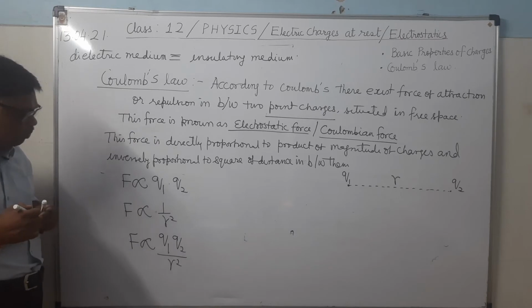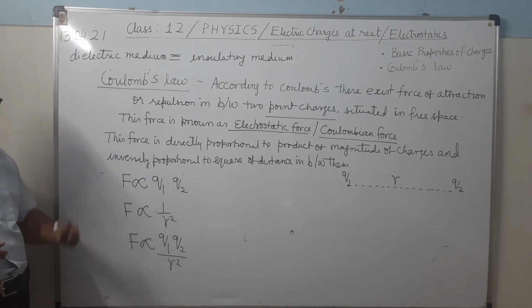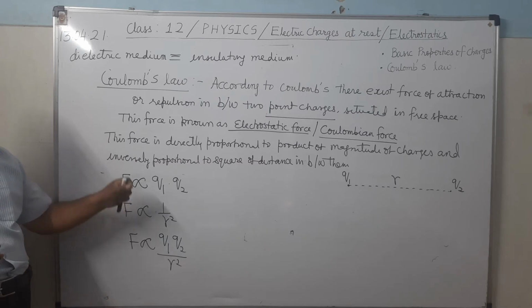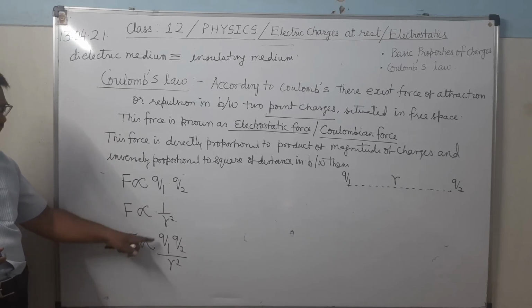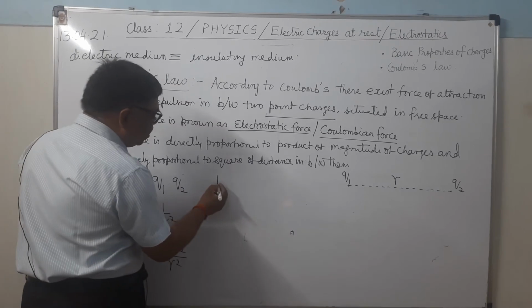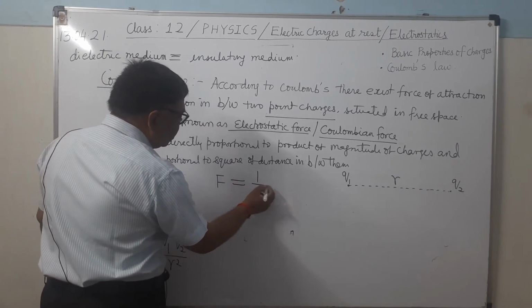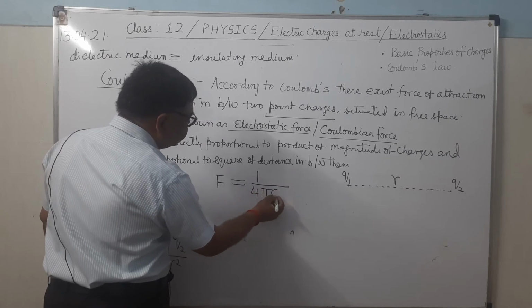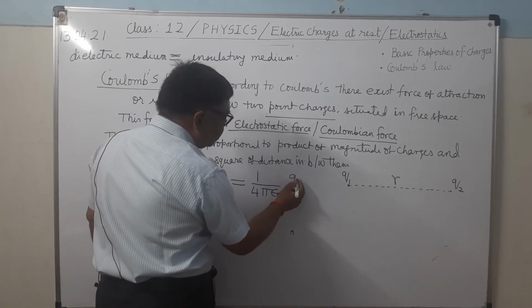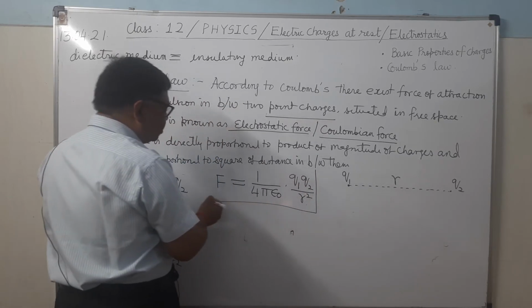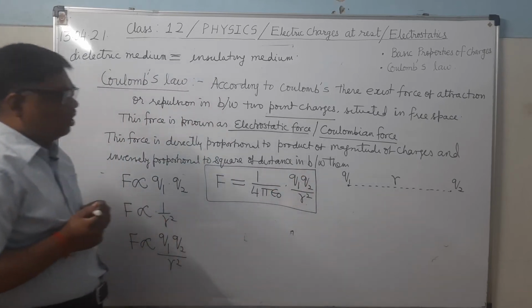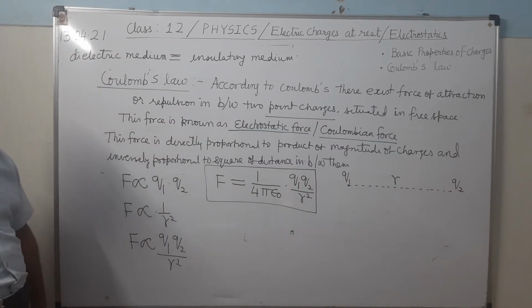Now this sign of proportionality can be replaced by an equal sign using a dimensional constant. Up to now we have used dimensionless constants, but now we will use a dimensional constant. So F equals 1 upon 4 pi epsilon naught, Q1 Q2 upon r square. This is the formula of the force between two static point charges situated at some distance apart in vacuum.